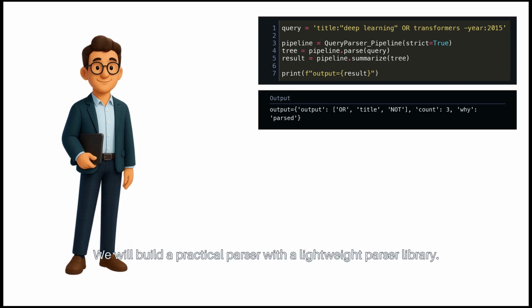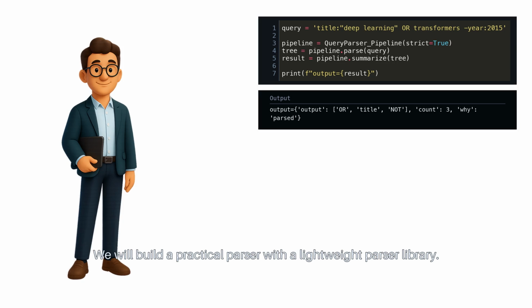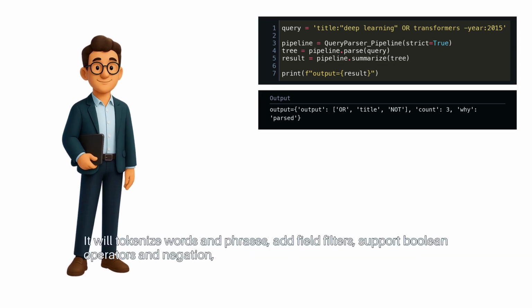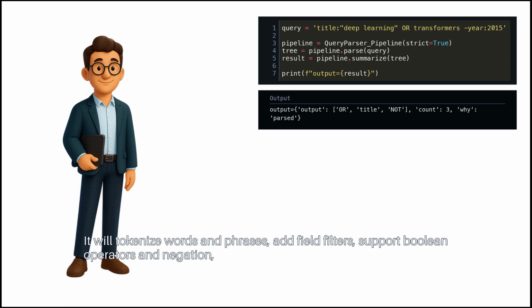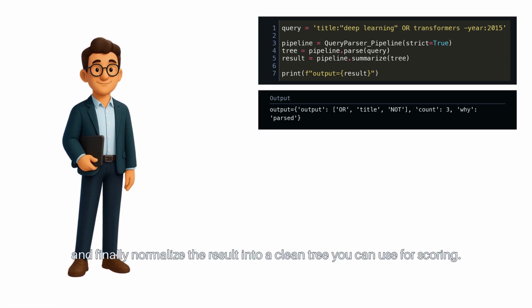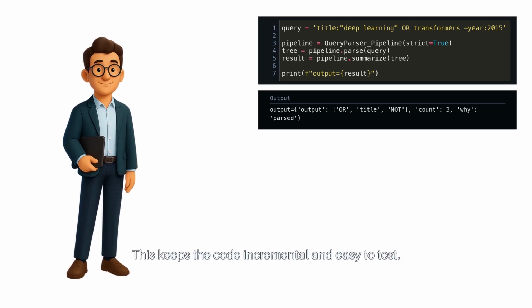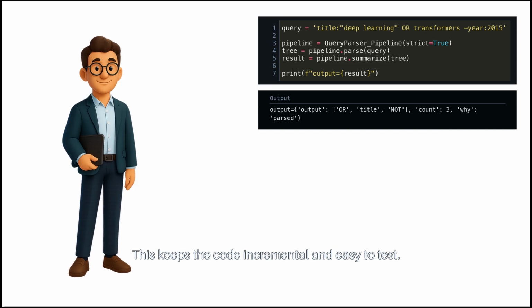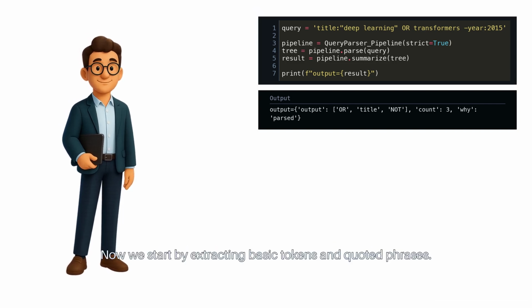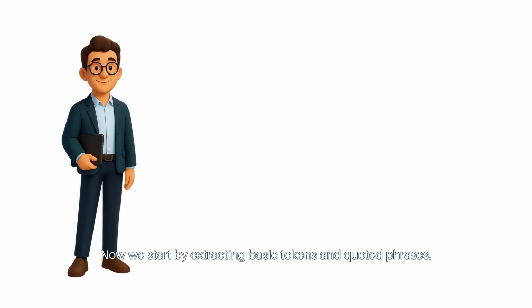We will build a practical parser with a lightweight parser library. It will tokenize words and phrases, add field filters, support Boolean operators and negation, and finally normalize the result into a clean tree you can use for scoring. This keeps the code incremental and easy to test. Now we start by extracting basic tokens and quoted phrases.